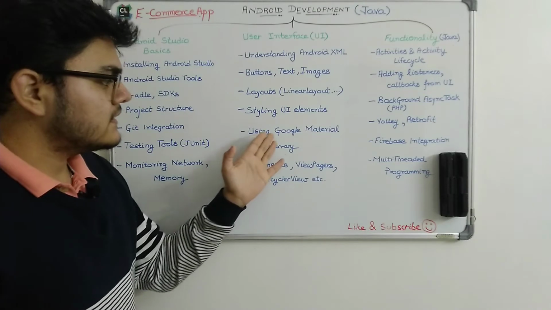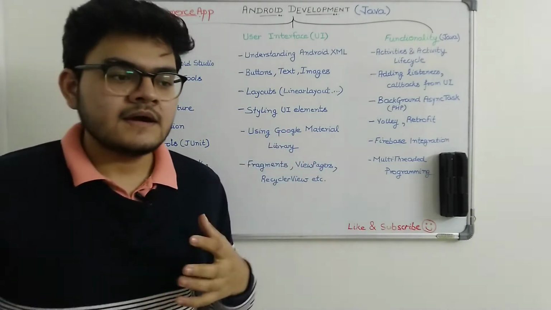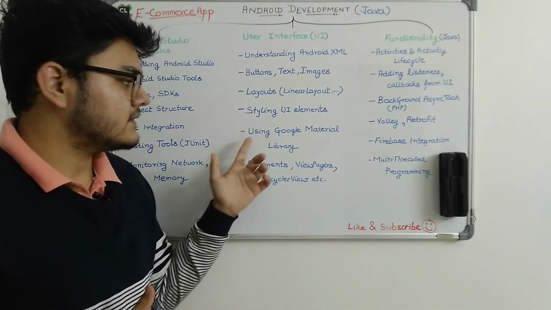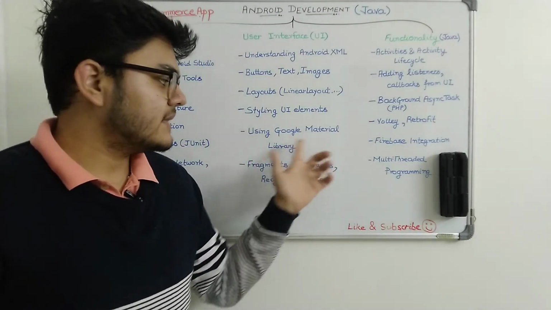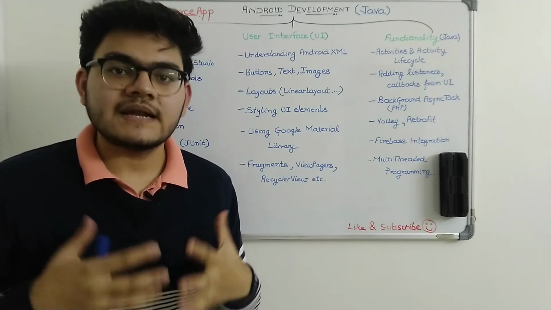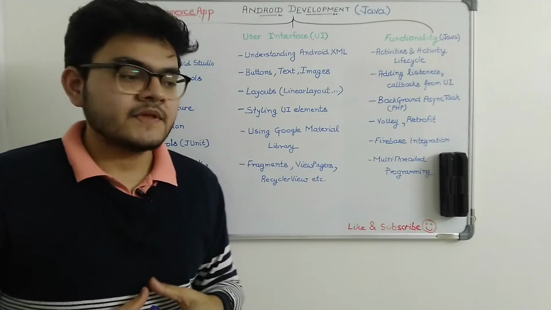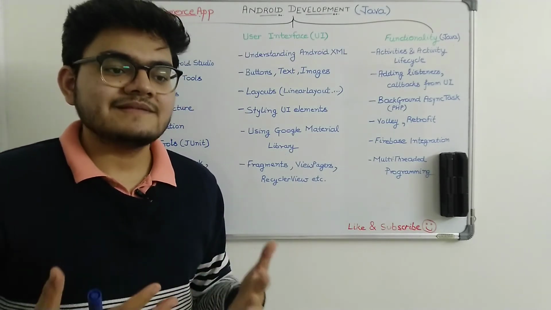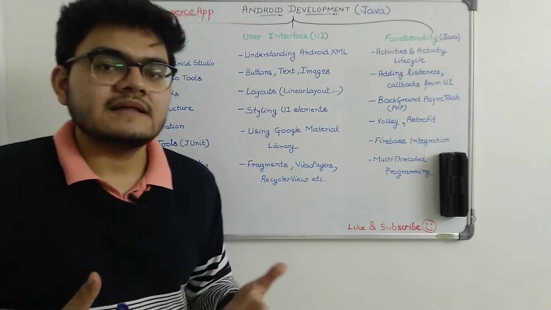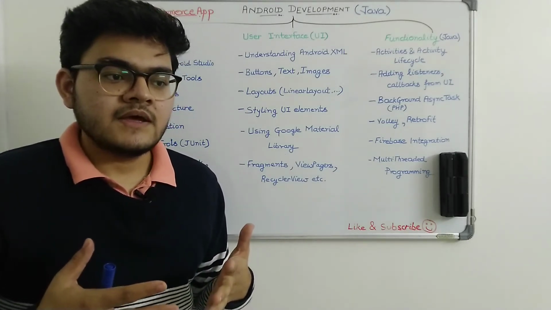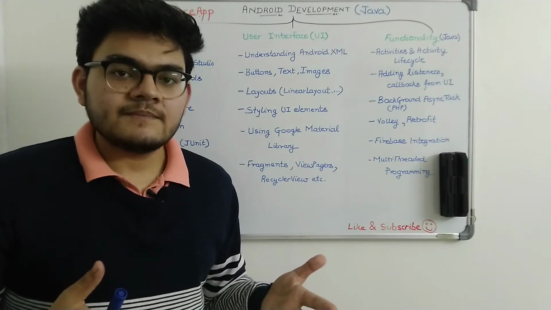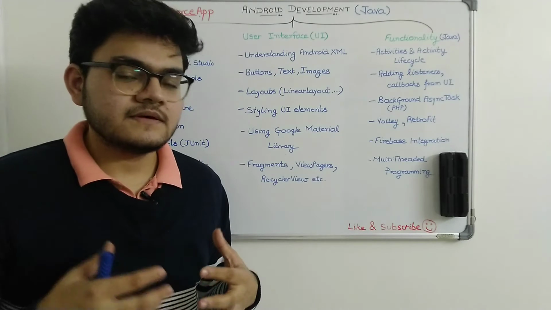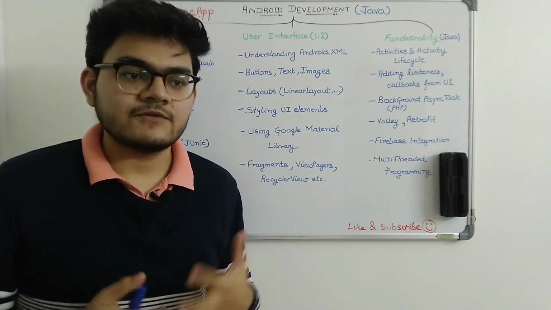Now we have the Google Material Library. You can search for the Google Material Library on Google. It basically provides the material design, so you can check that out. I will give a link to that also in the description. It gives a material theme to your Android app, because the material theme is very interactive, and it is very simple for the user to understand.